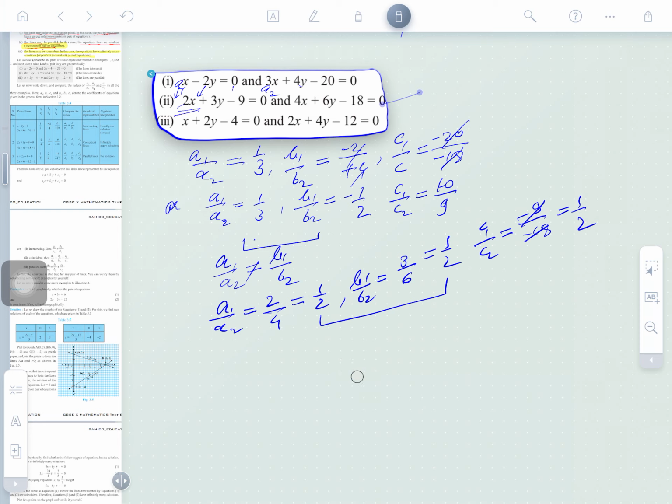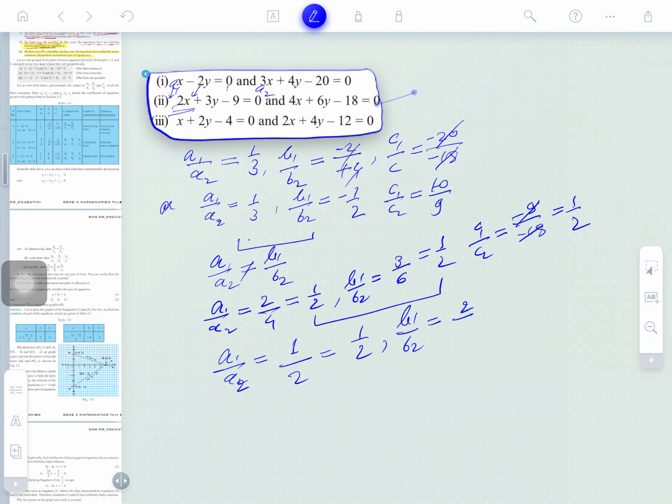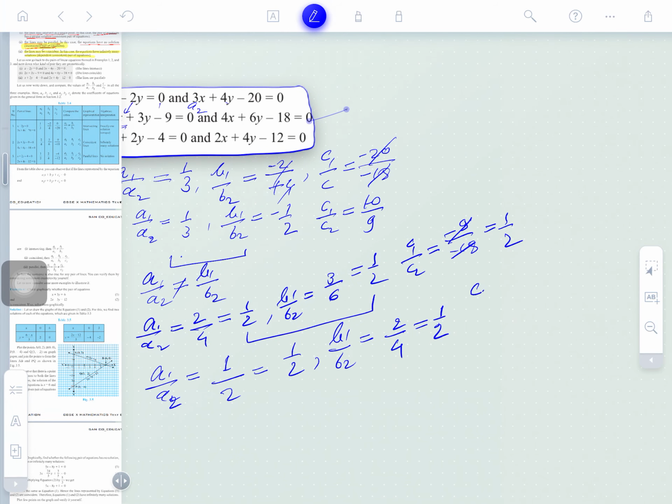Now next, what is it saying here? Just understand the third one. What is a1 by a2? a1 is 1, a2 is 2, so it's 1 by 2. b1 by b2 is 2 by 4, which is 1 by 2. And c1 by c2 is minus 4 and minus 12, minus minus cancels, so 1 by 3. You may see these two ratios are equal, but the third is not.